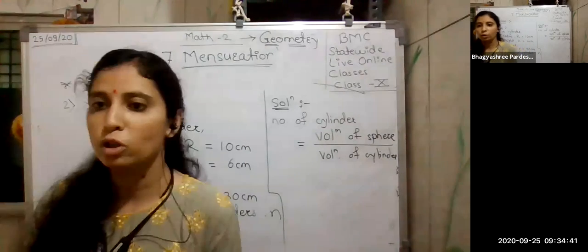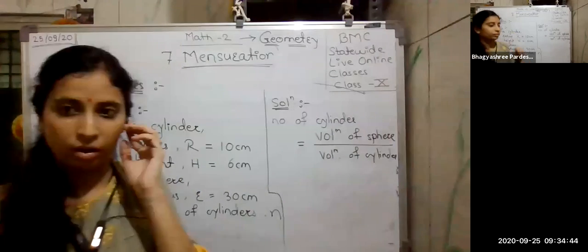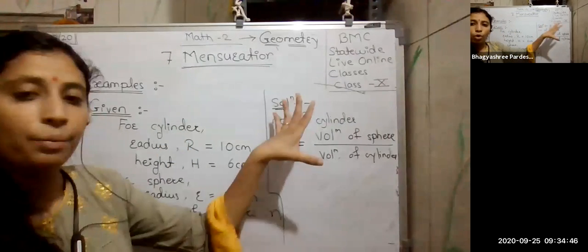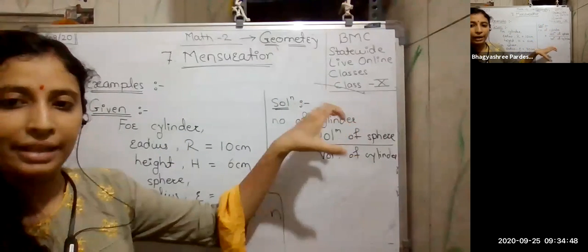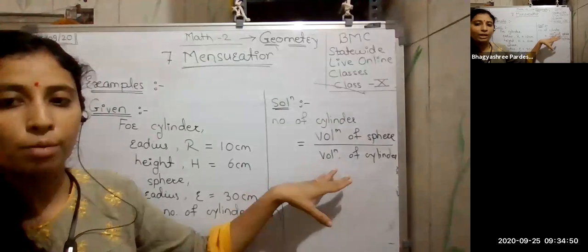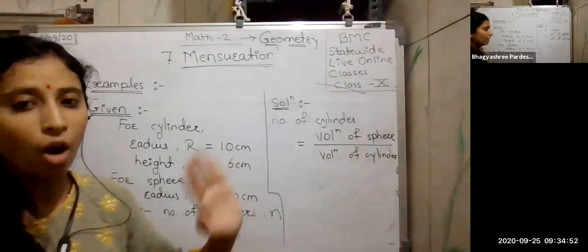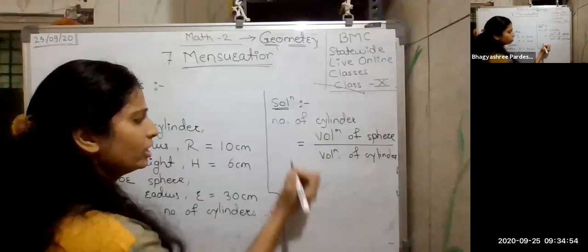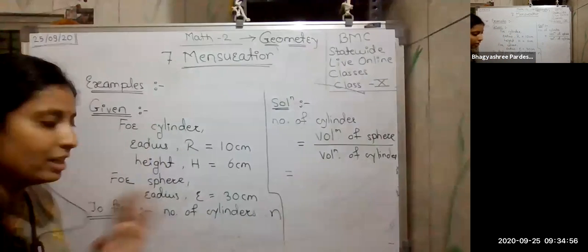Yes, Safe Khan, please turn off your video. Whatever sphere it was, that sphere I am melting, and from that I am forming cylinders. So this will be your formula here. Just simply substitute the values and solve this.